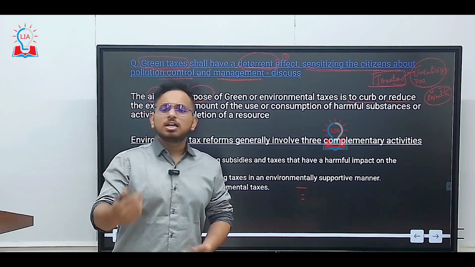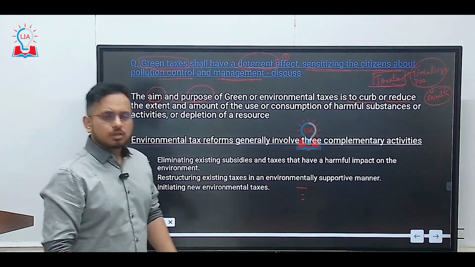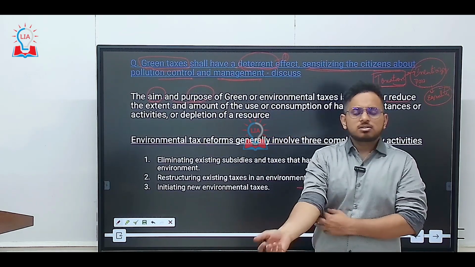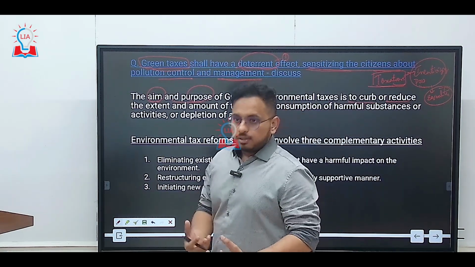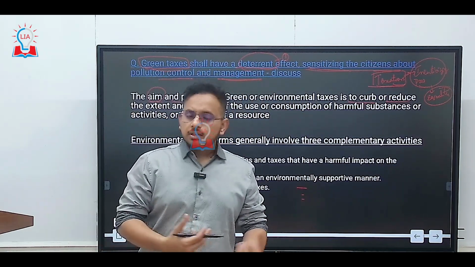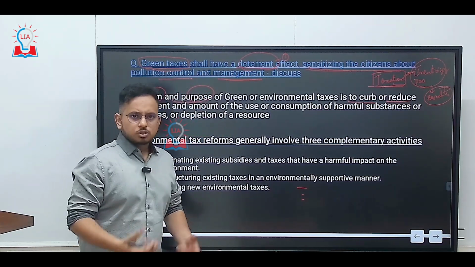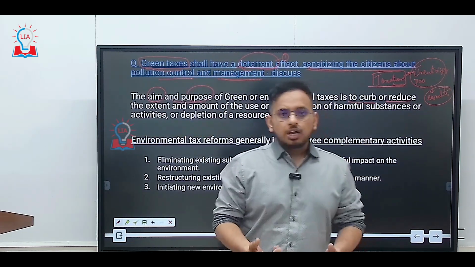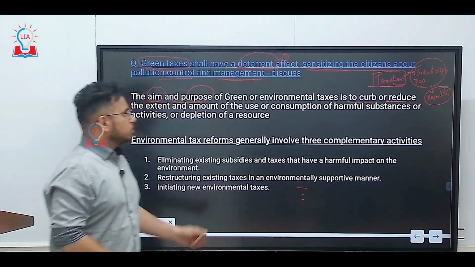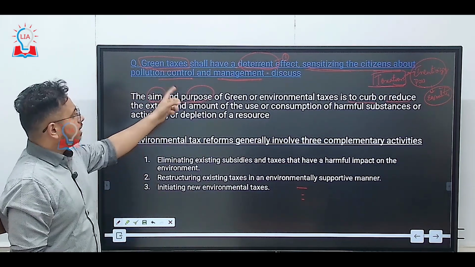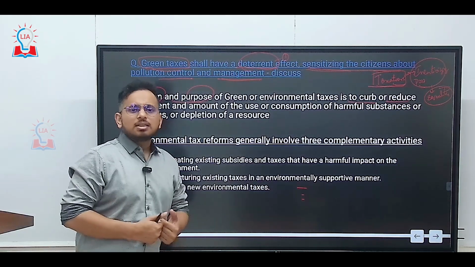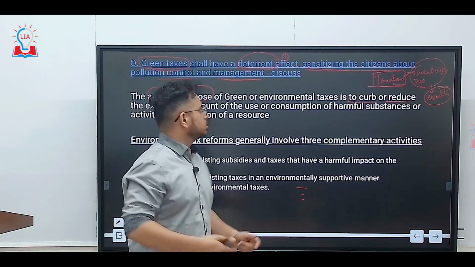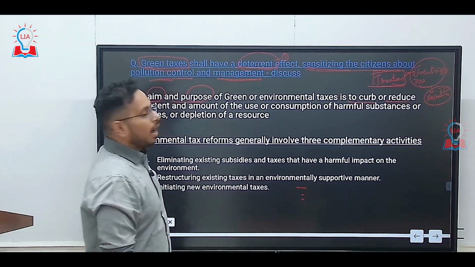This will act as a disincentive for pollution. For example, let's take a firm which is an iron and steel industry. If the iron and steel industry is emitting a lot of environmentally harmful gases, then the industry would be asked to pay more in the form of tax. So what will the industry do? It will carry out some innovative measures and put measures in place in order to reduce the air pollution. This is what is called green taxes. It will have a deterrent effect. What is deterrence? Deterrence is something that will disincentivize. And sensitizing the citizens: it will create awareness amongst the citizens in pollution control and the management.